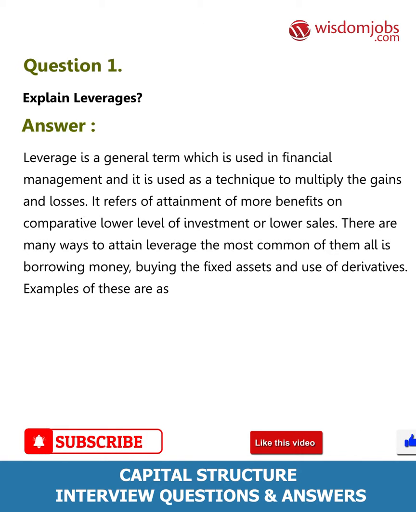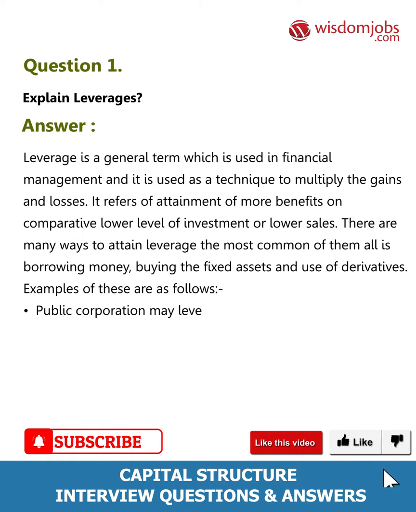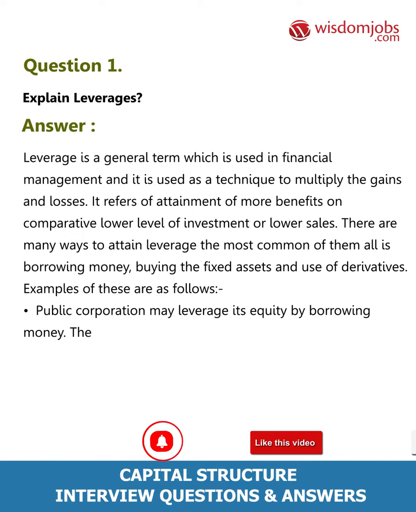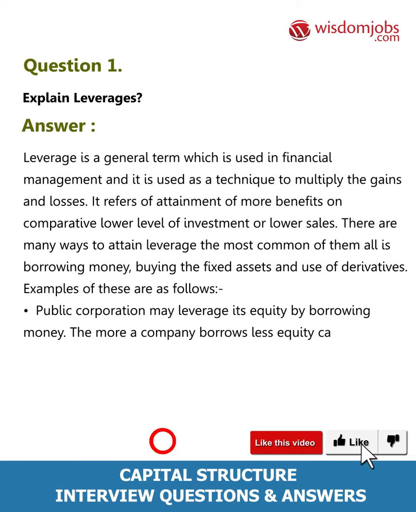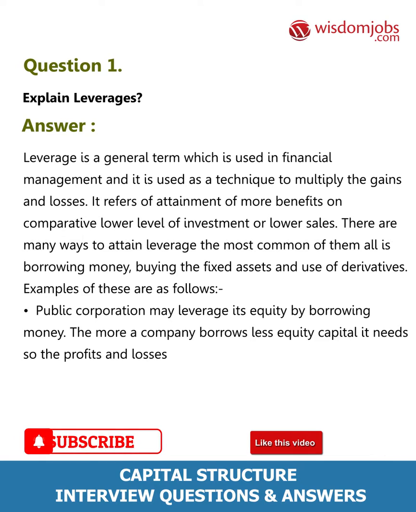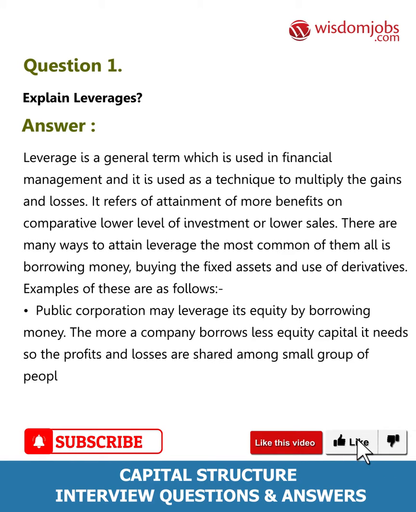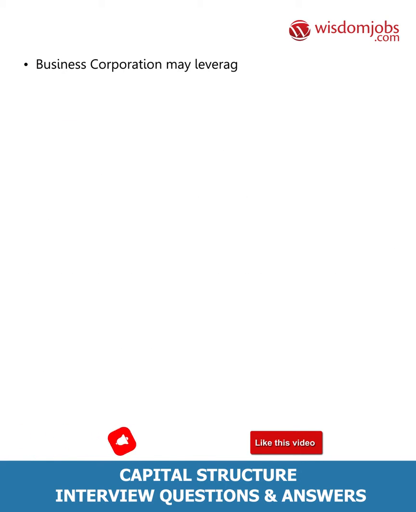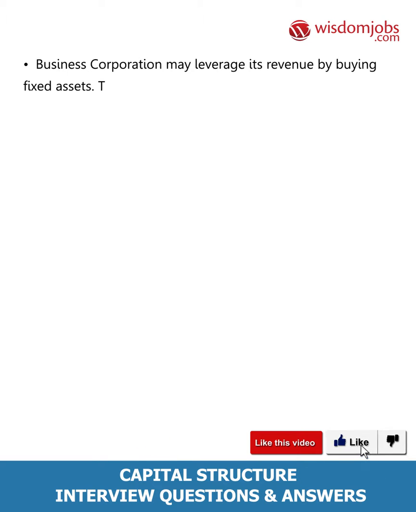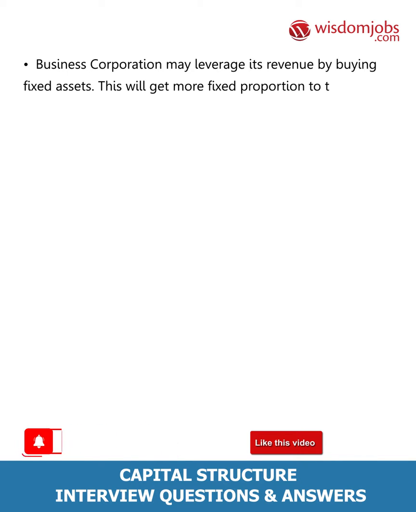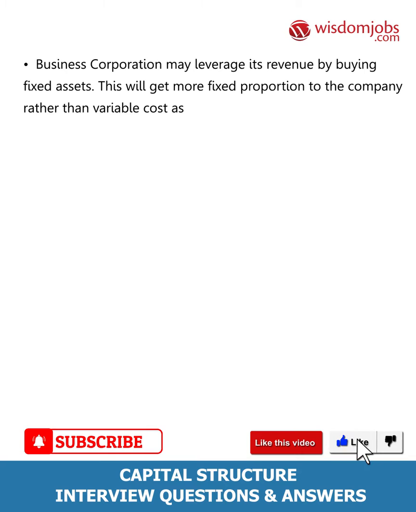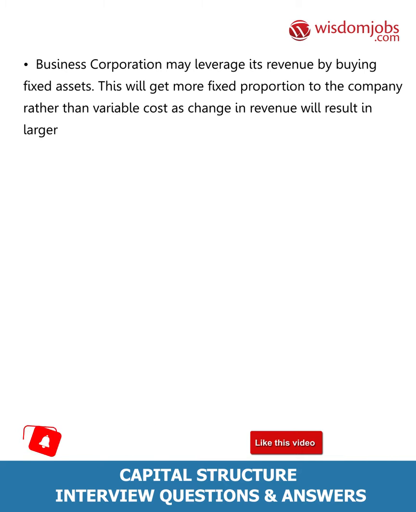Examples of these are as follows. A public corporation may leverage its equity by borrowing money. The more a company borrows, the less equity capital it needs, so the profits and losses are shared among a small group of people. A business corporation may leverage its revenue by buying fixed assets. This will give more fixed proportion to the company rather than variable cost, as change in revenue will result in larger change in operating income.